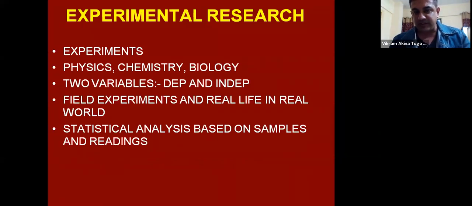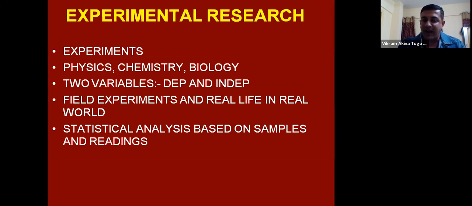Similarly, field experiments and real life, real world experiments are two types where we can do experimental research. In experimental research, we can focus on the environment when we go to the real world. There, what a researcher does is go to the real world and analyze the situation that is happening in front of him by means of experiments. What we see in magic shows and TV programs, where an individual is going and researching on mental aspects, they approach a group of people standing in the market. They ask them, okay, this is the experiment I'm doing, how will you react? So that is real life, real world.